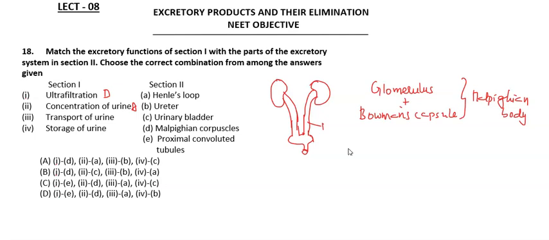So this one pair of ureters, hence transport of urine is B, that is ureters. Then storage of urine: once the ureters transport the urine into the urinary bladder, the urine gets stored. So this is C. So D, A, B, C. The first option shows the right combination, so the first answer is right.